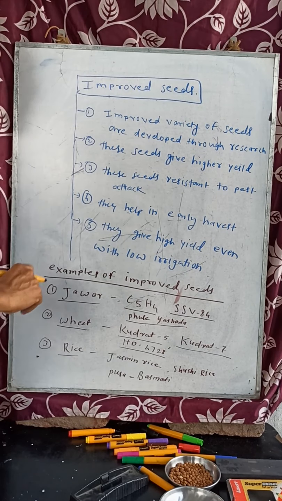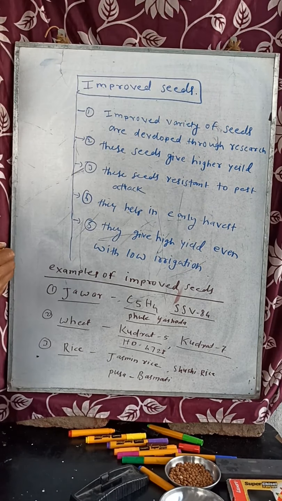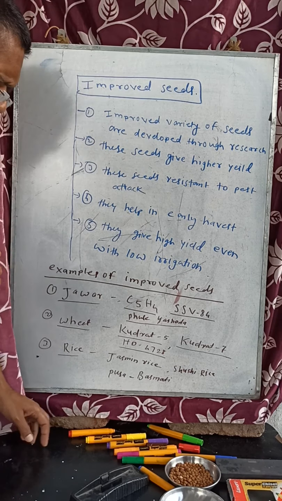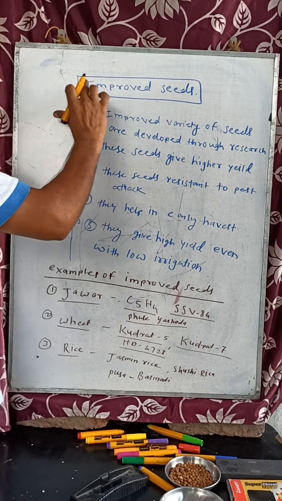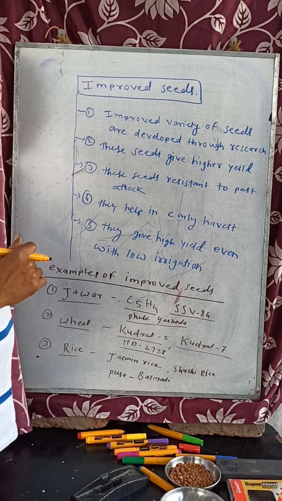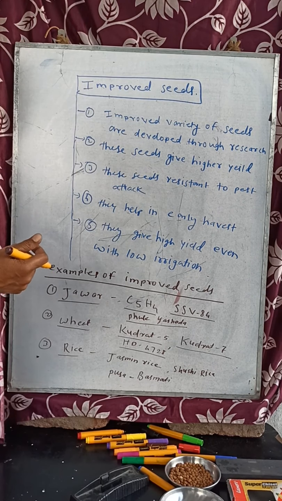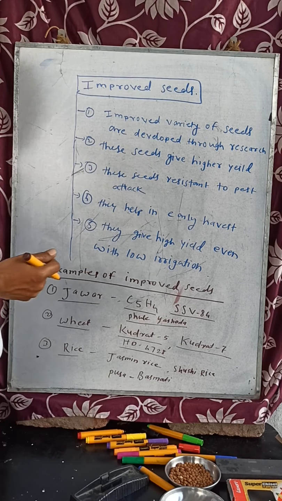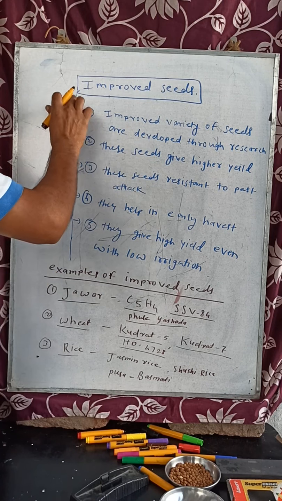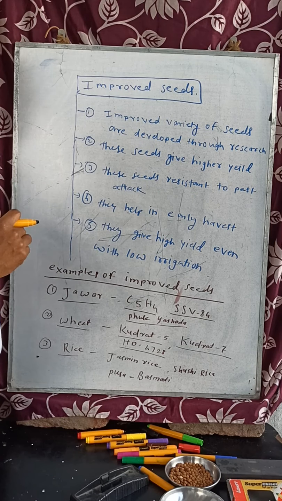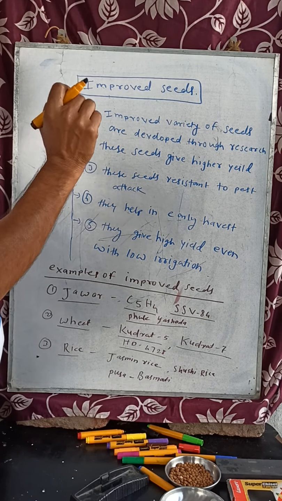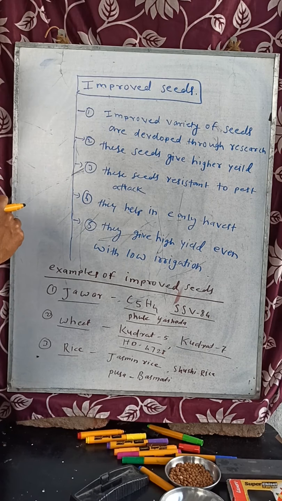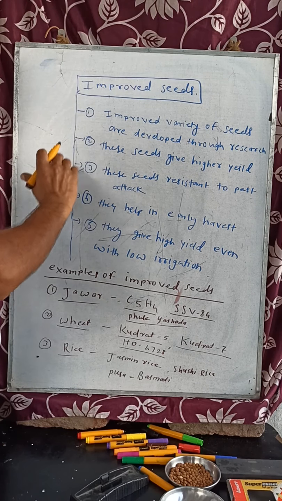Now children, see, we are going to discuss improved seeds. What are improved seeds? Earlier, our farmers used the same seed that they took from the farm, preserved it, and used it for the next crop. But improved seed means that some treatment has been given and chemically their traits, that is the genes, have been changed, and these are very high quality seeds.